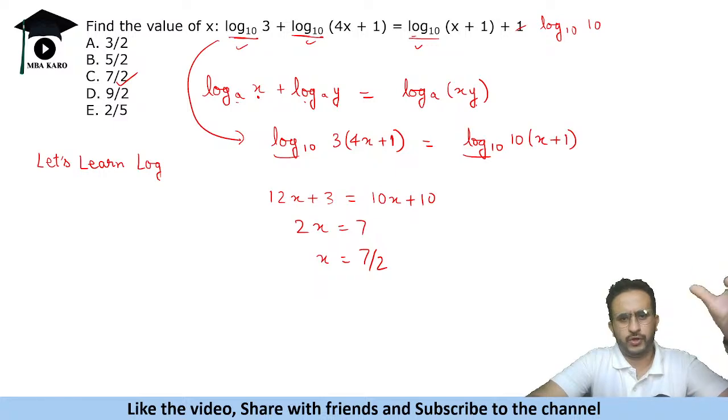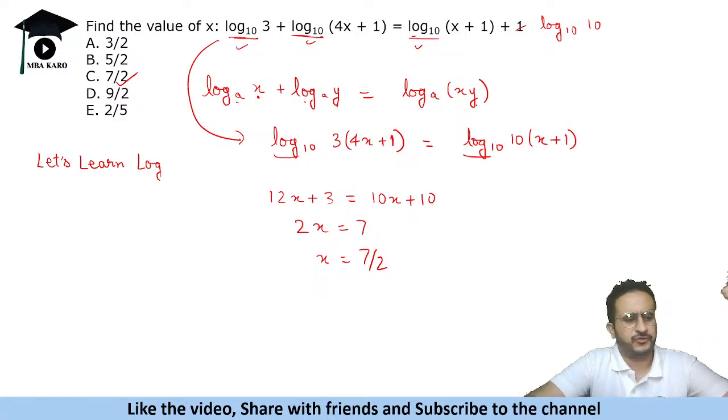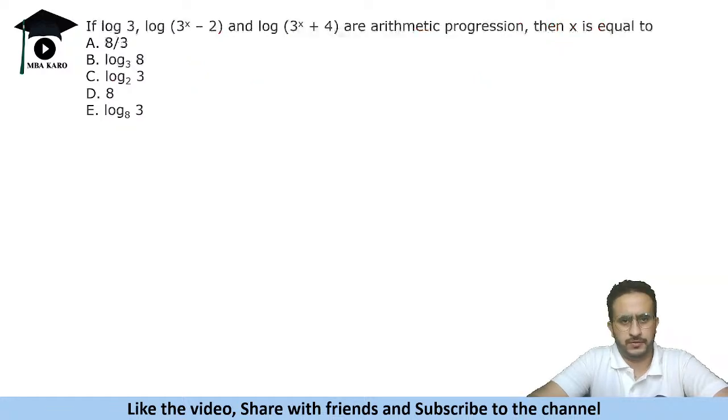So in all logarithm based questions, you need to understand the properties, and there are a set of properties of logarithms. If you know them, you can apply them in different questions and solve them. All right, so let's see the next question. 3 numbers are in arithmetic progression. Then you have to find the value of x. So it is a combination of arithmetic progression and logarithms.